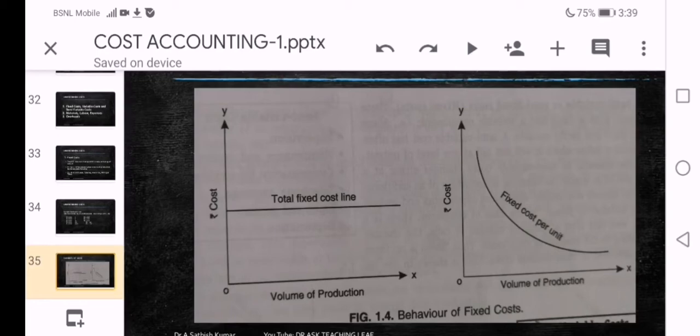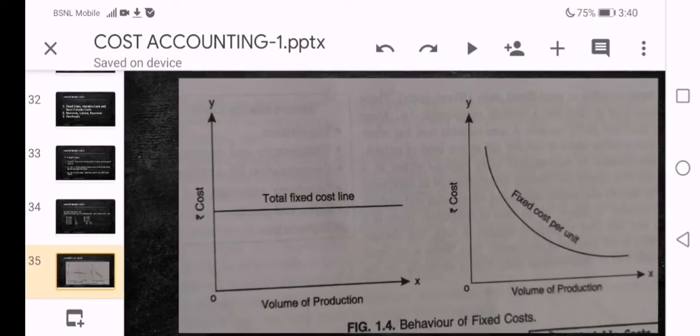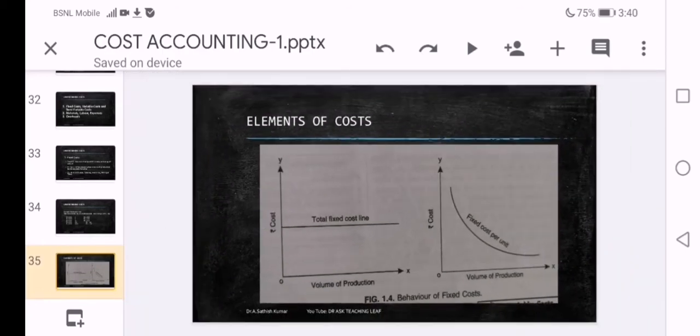On the other hand, in the second figure, volume of production is increasing but fixed cost per unit is decreasing. This particular figure gives more clarity for the table example that we have seen in the previous slide. As the volume of production is increasing, fixed cost per individual unit is coming down. This is the behavior of fixed cost.